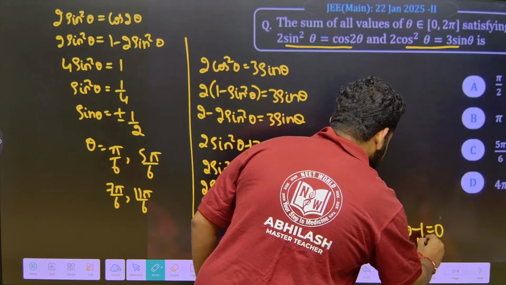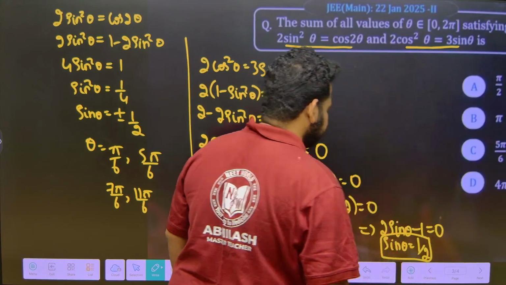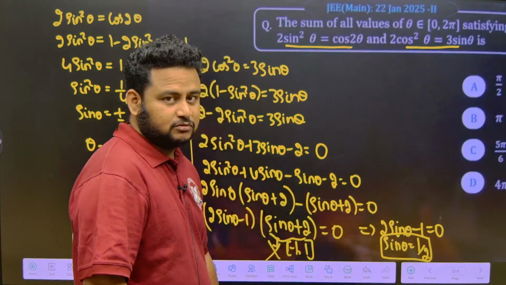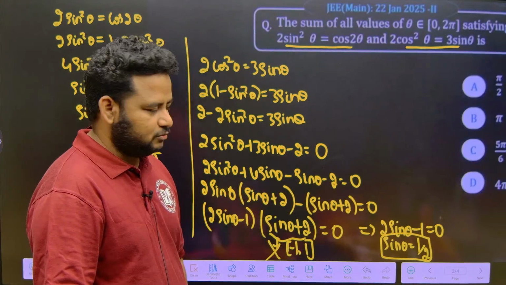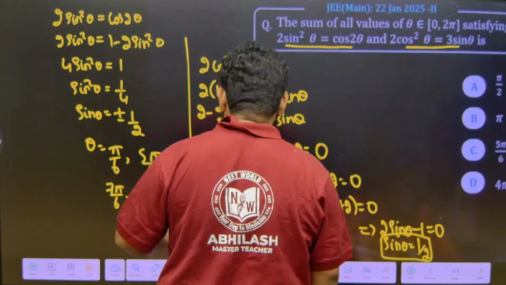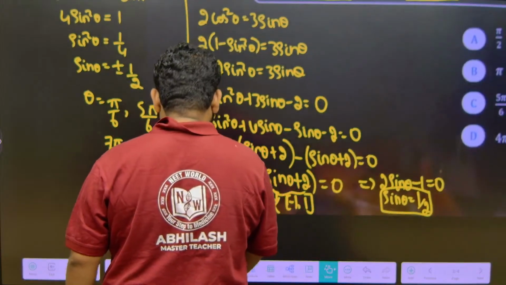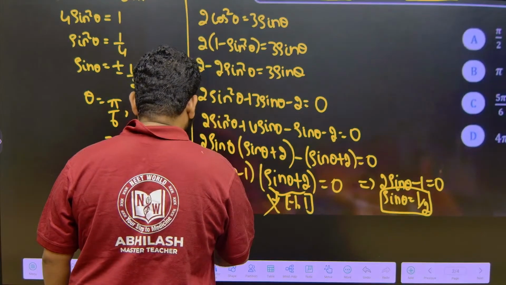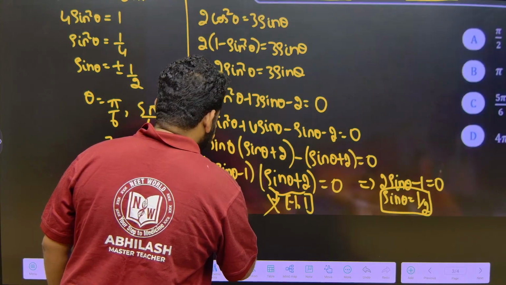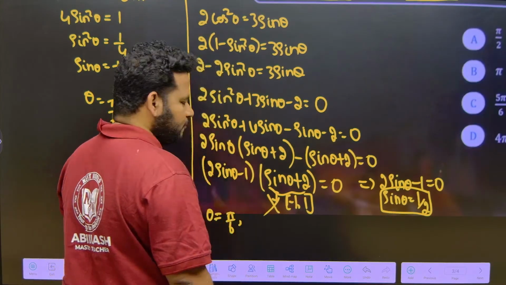We will get sin theta is equal to 1 by 2. This is positive 1 by 2, so we cannot take negative values. Positive 1 by 2 means sin is positive in which quadrant? Sin is positive only in the first quadrant and second quadrant. So the values of theta we have to take: theta will be pi by 6, and also what is it?